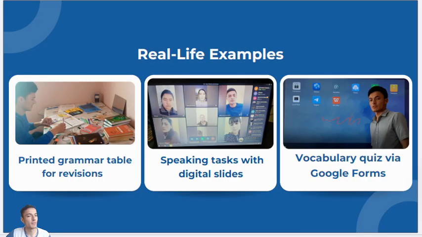Let's move on and continue. In my experience, I have designed a vocabulary quiz using Google Forms. Students enjoyed it and got instant feedback. I have also used slides to guide students through sentence building and role play tasks in speaking lessons. It's the most important lesson I have ever organized. I also made a paper-based grammar table that helped a classmate review before a test.